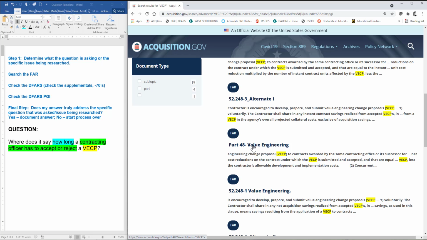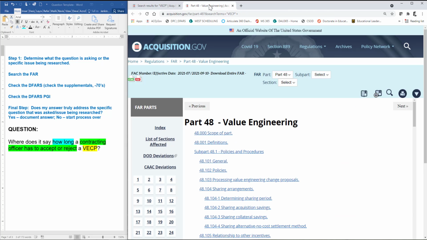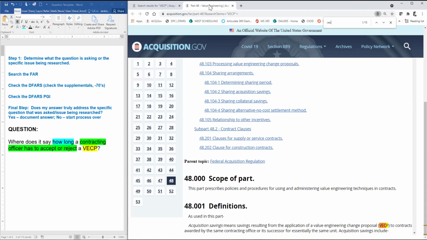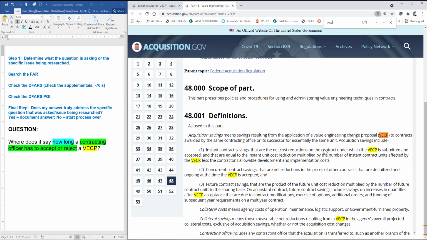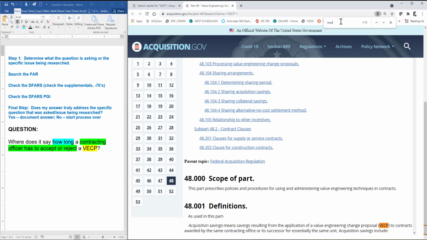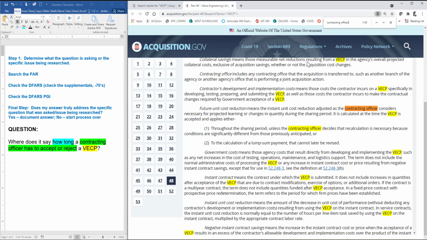Part 48 in general is value engineering, so why don't I do that? I'm going to open that up in a new tab, and let me just look for VECP. So I've got 78 different times that this part mentions VECP, so I totally want to narrow that down. Why don't we use a different term? How about we search for contracting officer to see if that gives us, we still have 48 different instances when contracting officer is used.